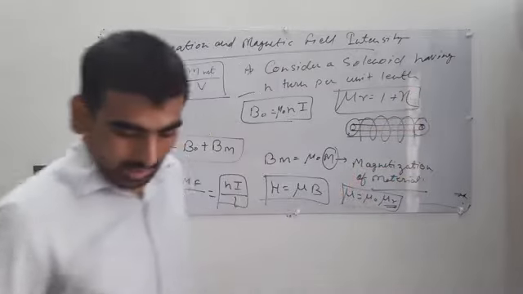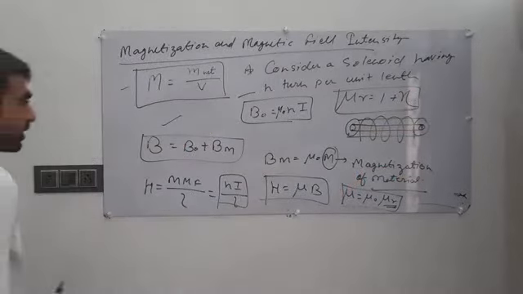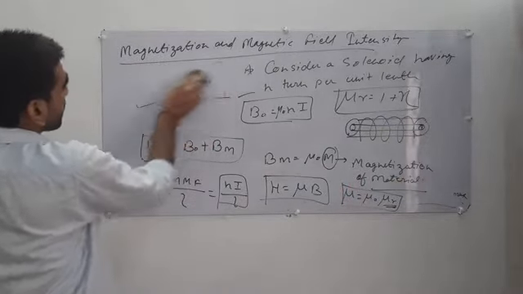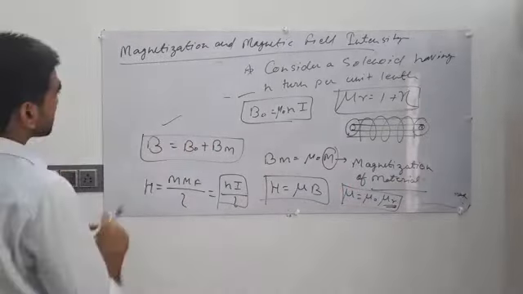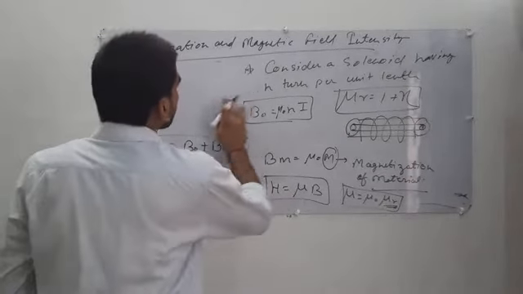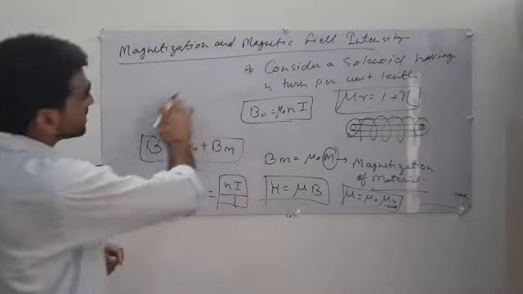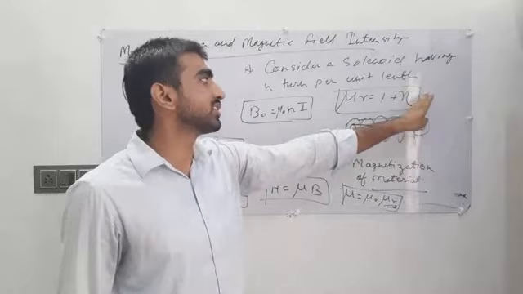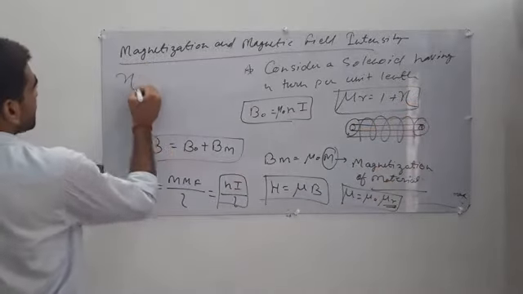This term is the susceptibility of material. What does it mean? Susceptibility means how a material responds to an external magnetic field. It is a measure of how the material responds to an external magnetic field. This is called susceptibility.